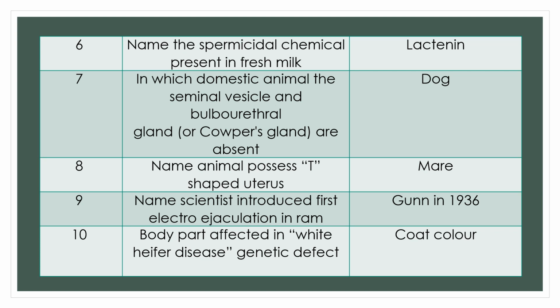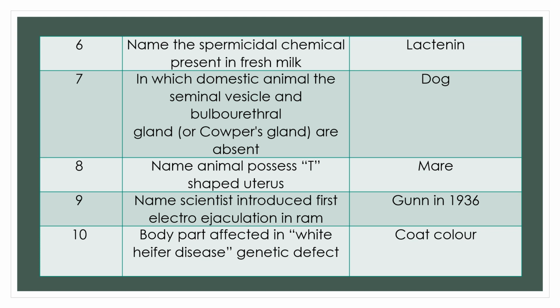Question 8. Name the animal that possesses a T-shaped uterus. Important question. Answer is mare. Mare possesses a T-shaped uterus. Important question.